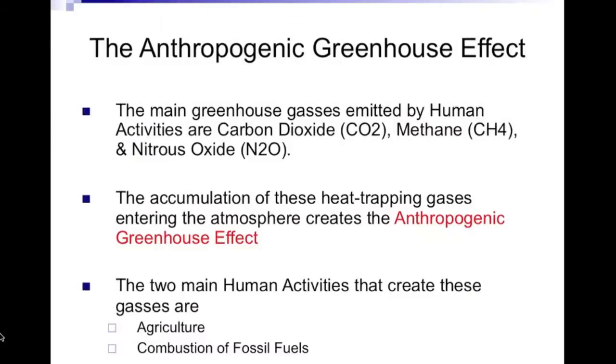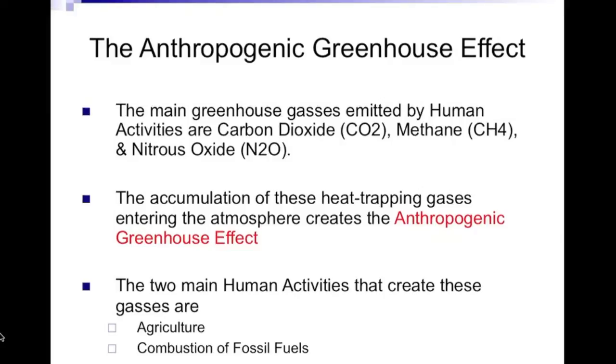As you just learned in the previous chapter, the natural greenhouse effect keeps our planet warm by absorbing thermal energy in the atmosphere. The absorption is due to the greenhouse gases. The greenhouse gases consist of carbon dioxide, water vapor, nitrous oxide, and methane. However, humans have a way of emitting these greenhouse gases that form the anthropogenic greenhouse effect. What is the anthropogenic greenhouse effect?